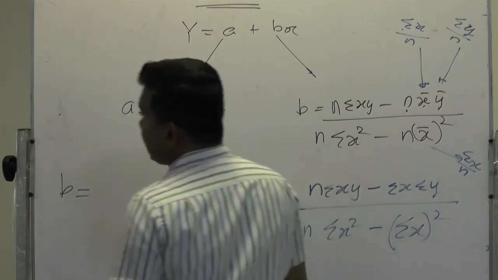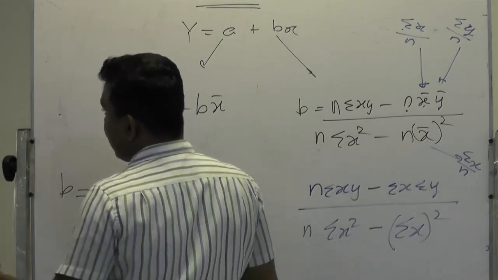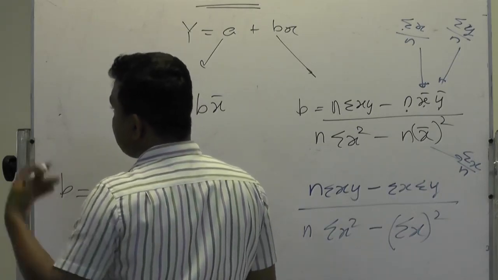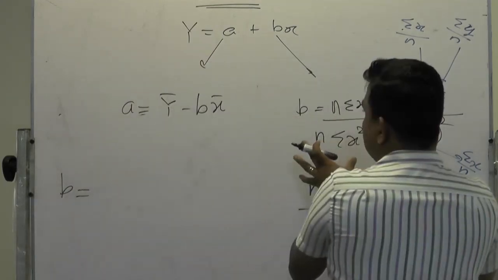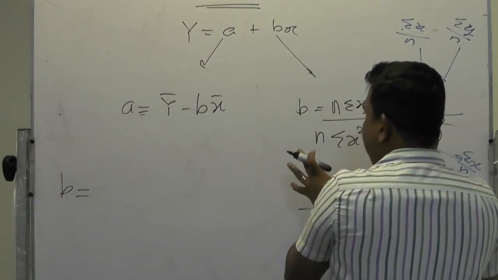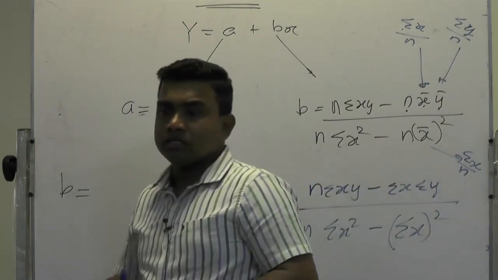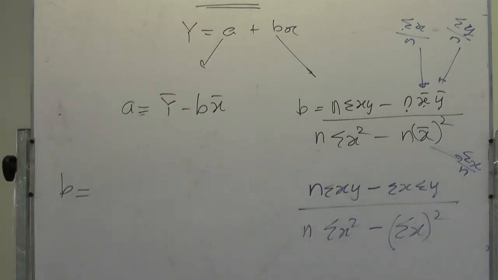They have not mentioned n, they have just mentioned sigma x, sigma y, sigma xy, sigma x squared and sigma y squared. If you use this formula you will end up with two separate equations, but the examiner asked to use the simultaneous equation method. Now I will show you how to solve this through the simultaneous equation method.